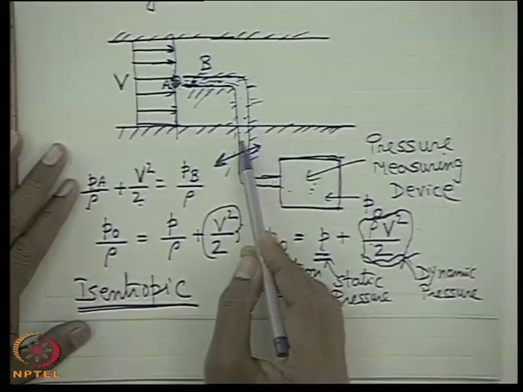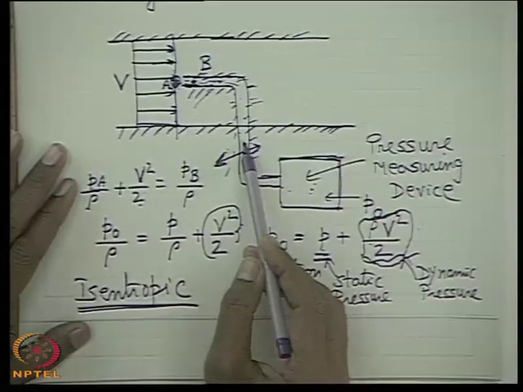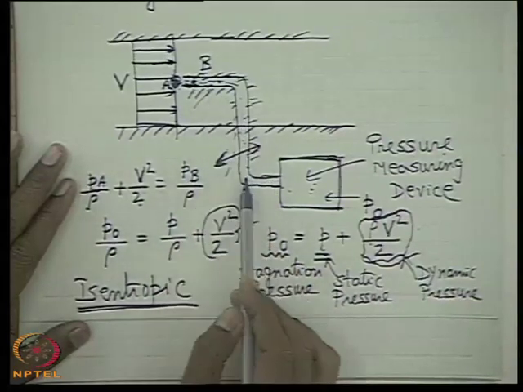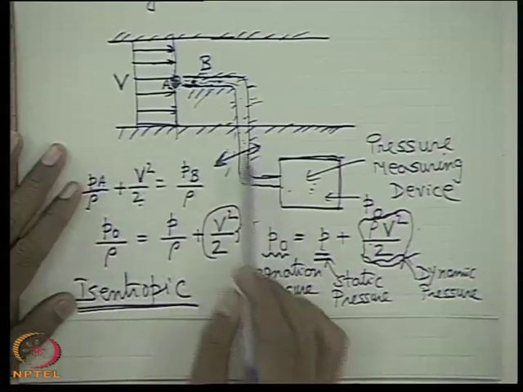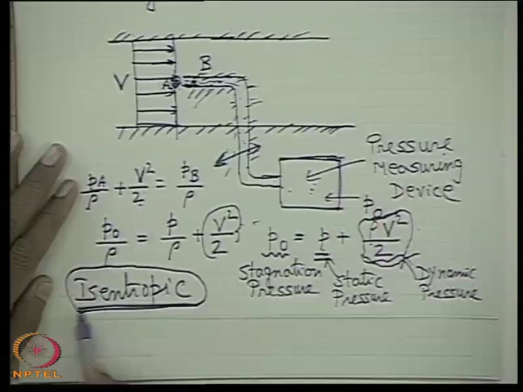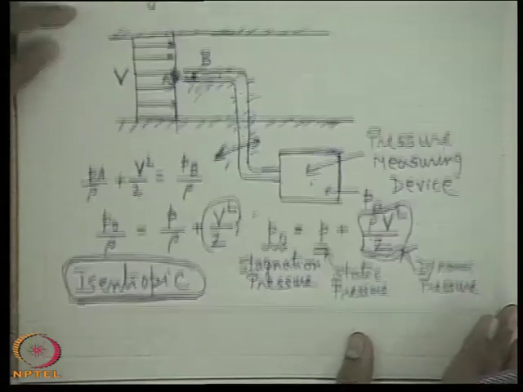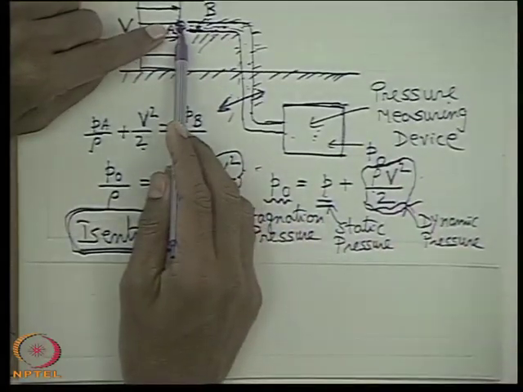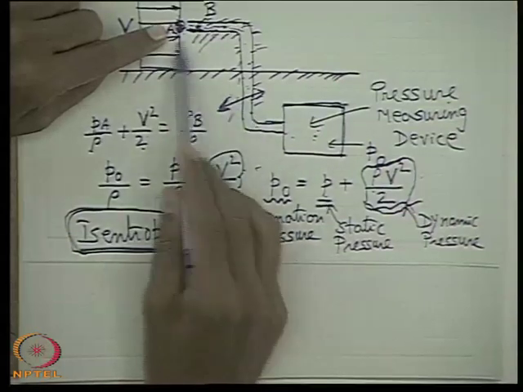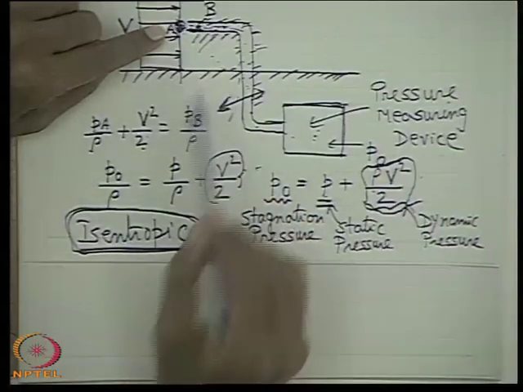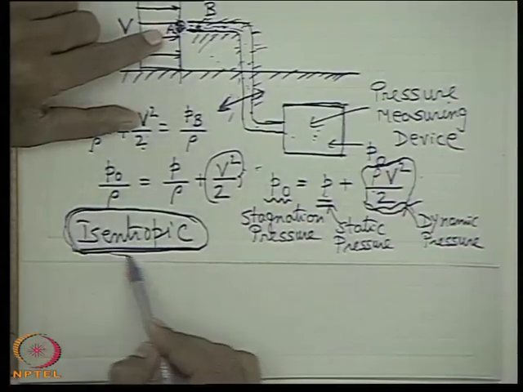When there is no energy transfer between the system and the surroundings, and no internal dissipation, the process is reversible. And if the process is adiabatic, the entropy remains the same throughout the process, and the process is known as an isentropic process. That is why the conversion from a flowing fluid to a static fluid for an inviscid fluid, without any interaction of energy with the surroundings, is known as an isentropic process.